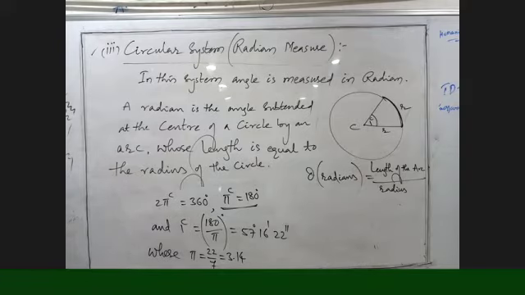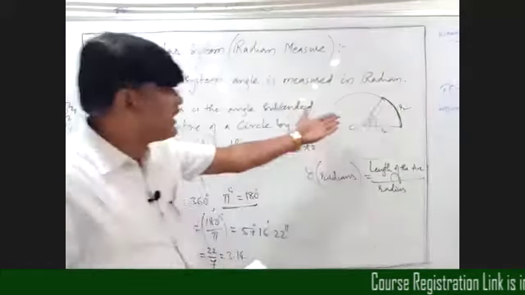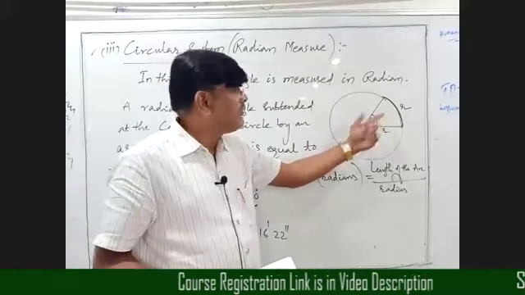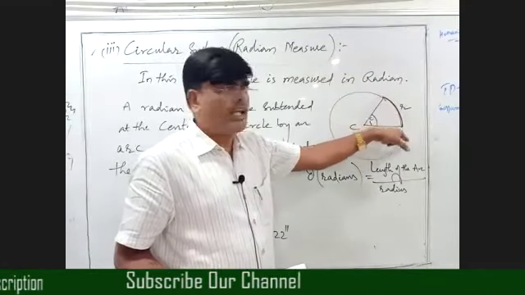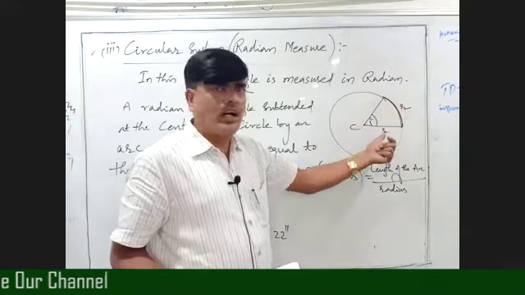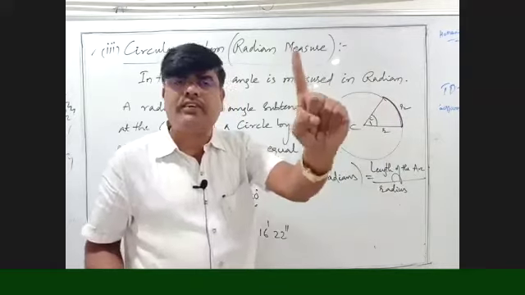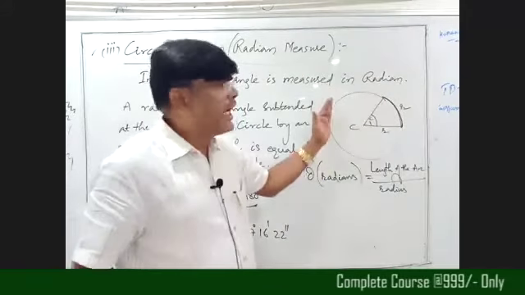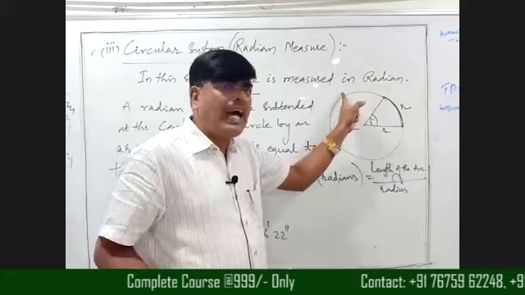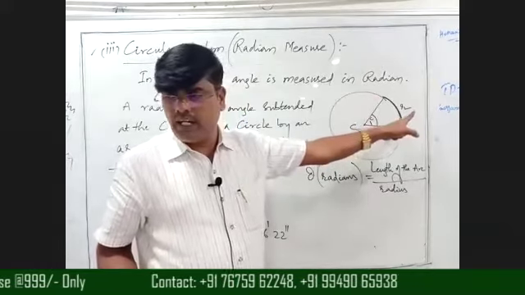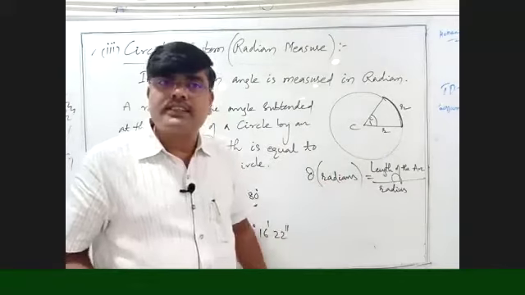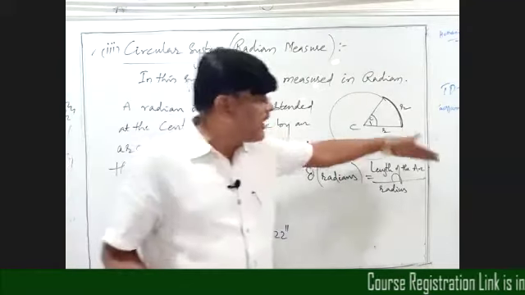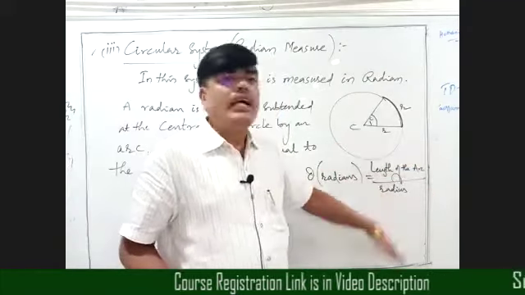Here we are finding one radian. How are we finding one radian? One radian equals length of the arc by radius. Here the length of the arc is r, so r by r, that means we are getting one radian. To get two radians, we have to consider the length of the arc as 2r. Is it right, Ramana? This is the general formula to find radians: length of the arc by radius.